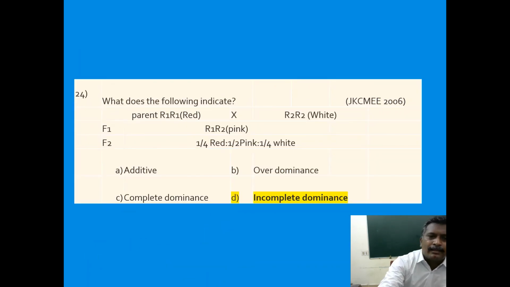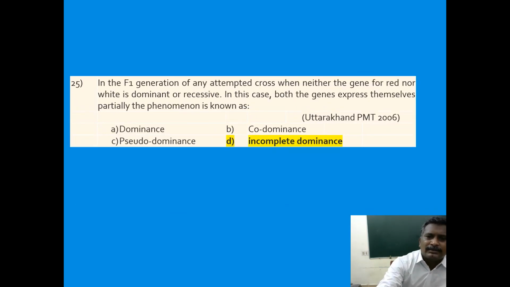What does the following indicate? Parental organisms are R1R1 red and R2R2 white. The F1 developed organisms are pink in color. But in F2 generation, they are producing 1/4 red, 1/2 pink, 1/4 white. Automatically, it should be incomplete dominance. In the F1 generation of any attempted cross, when neither the gene for red nor white is dominant or recessive, in this case both the genes express themselves partially. The phenomenon is known as incomplete dominance.